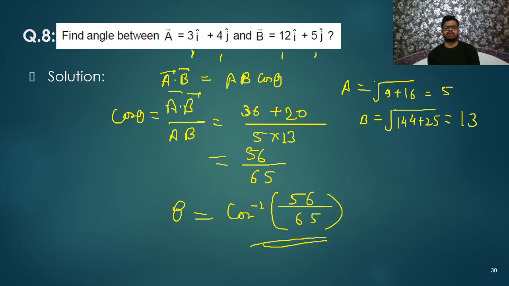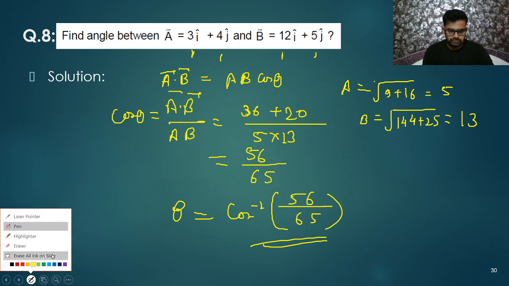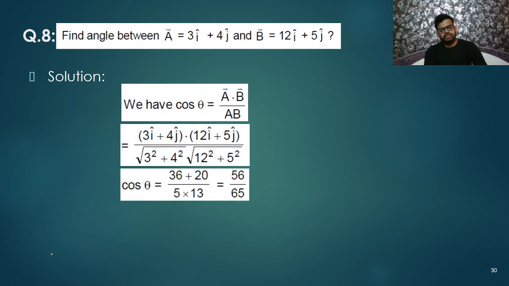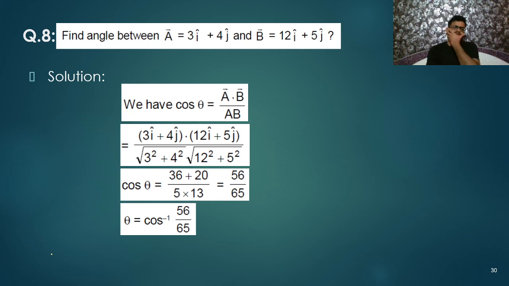This is the answer. How we can do it, right? 56 by 65. So I think you are getting it very well. And you have observed this is very, very simple. Whenever we are doing dot product, just multiple of I cap will be multiplied with multiple of I cap. Got it? J cap will be multiplied with J cap. K cap will be multiplied with K cap. Its reason I have already explained in the important points.